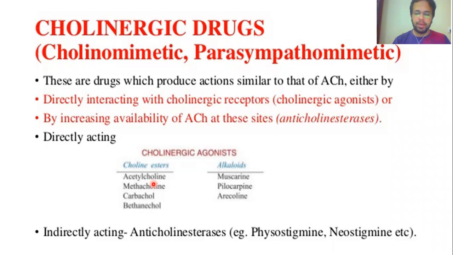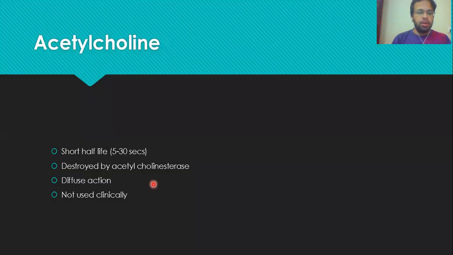Contraindicated, it means that. Now we will look at these drugs one by one. So number one drug which we have seen is acetylcholine, right? Acetylcholine is itself a choline ester, and it is naturally produced in your body. This is a neurotransmitter which binds non-specifically to the muscarinic receptors and also to the nicotinic receptors.